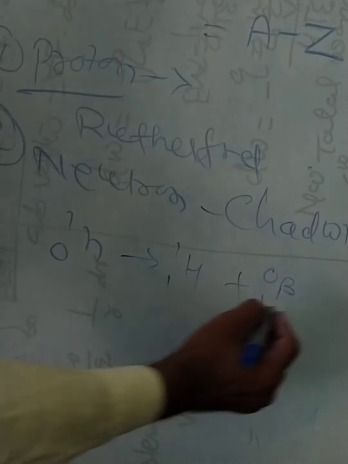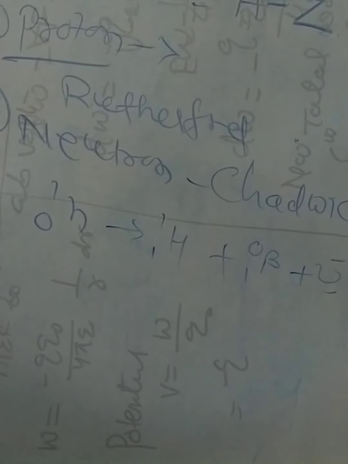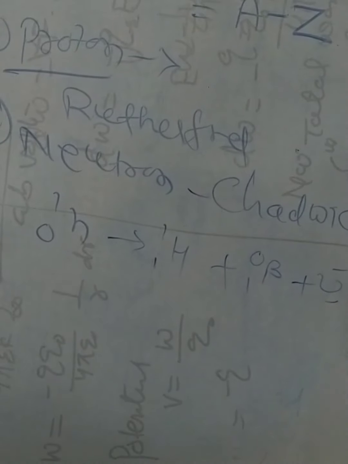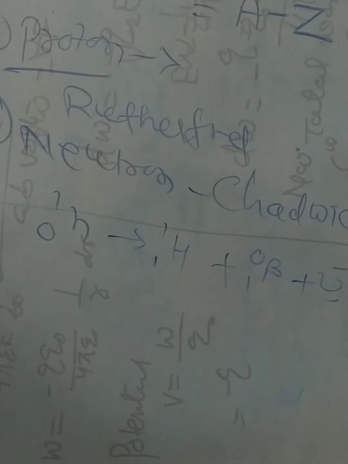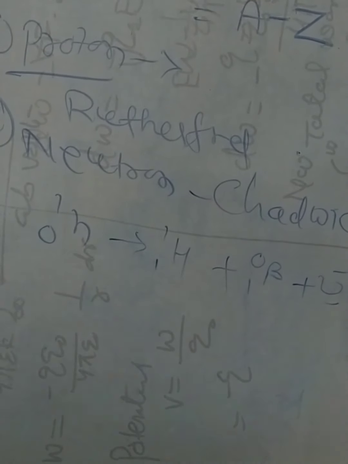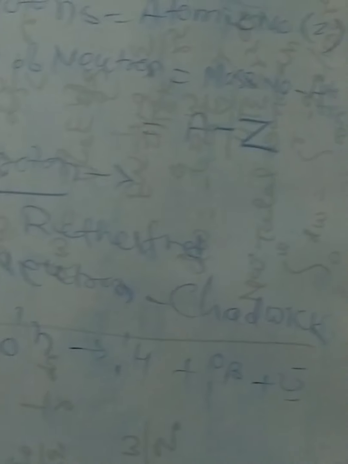a beta particle along with an anti-neutrino, but this portion is related to your chemistry part. So we have talked about the proton particle, we have talked about the neutron particle, and we can talk about the electron as well. All together make up the composition. And now we will talk about the size.